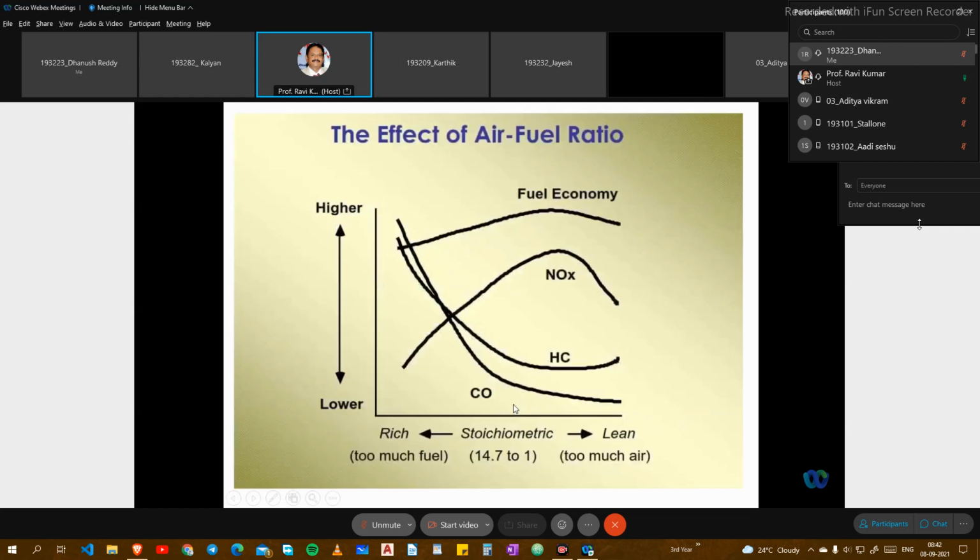Now, the effect of air fuel ratio we have already seen, higher and lower, stoichiometric, rich mixture and lean mixture. The stoichiometric ratio is 14.7 to 1, and too much fuel or too much air will cause problems. You can see how, as the air fuel ratio varies from lower to higher, the NOx, hydrocarbons, carbon monoxide and fuel economy change. This we already discussed in the previous slides.